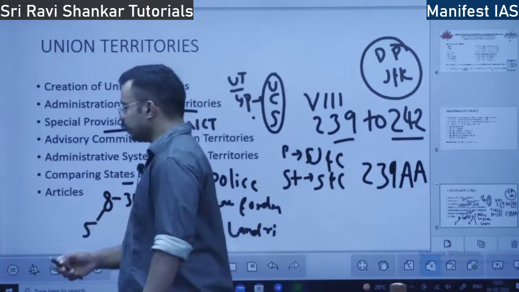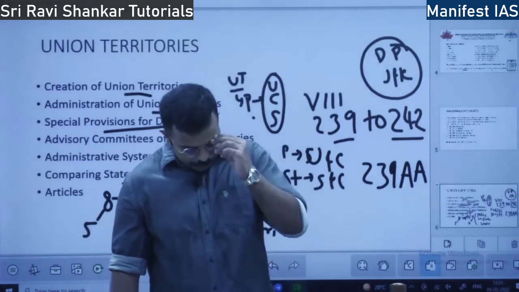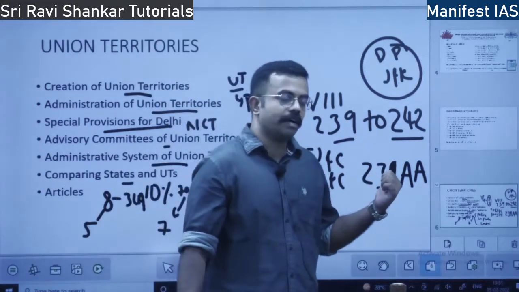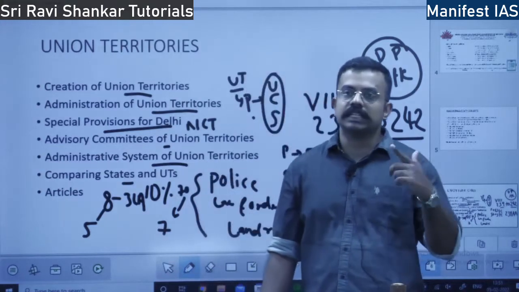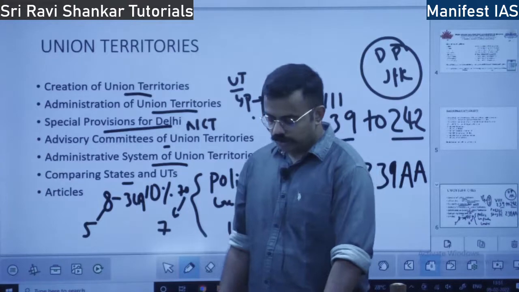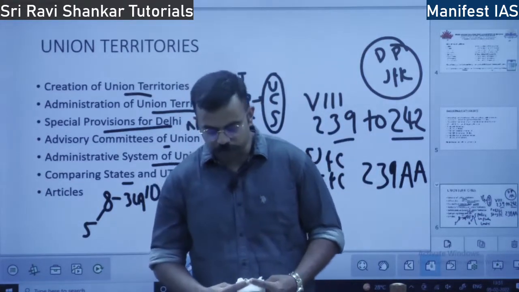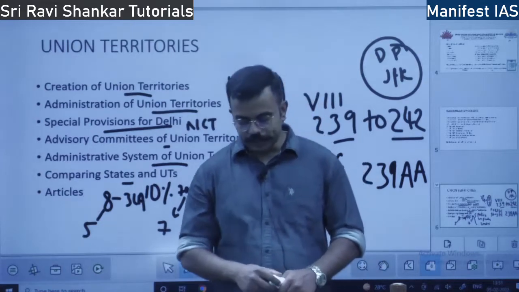Comparing states and union territories. How can the states and union territories be compared? States have a federal relationship. Federal means division of power: state list, union list. With respect to union territories, the relationship is unitary, so the entire power lies with the union.